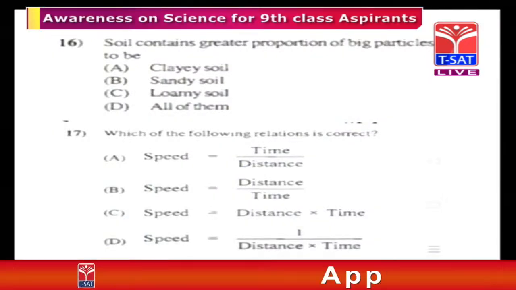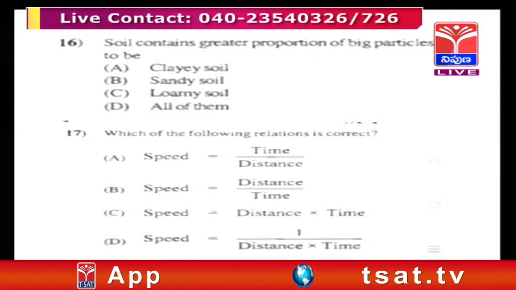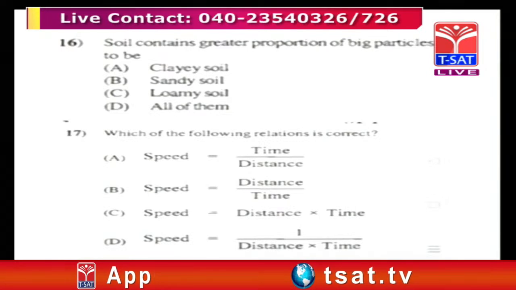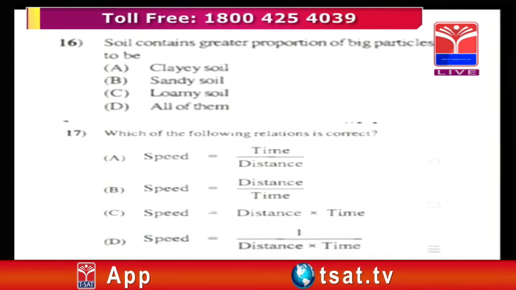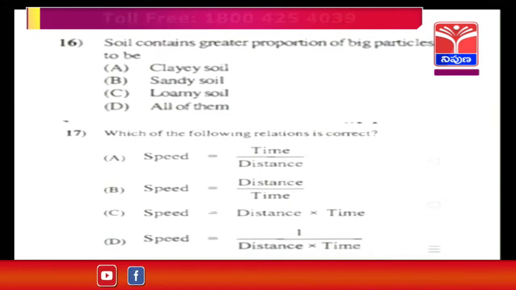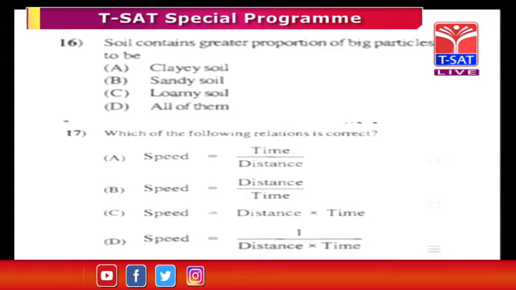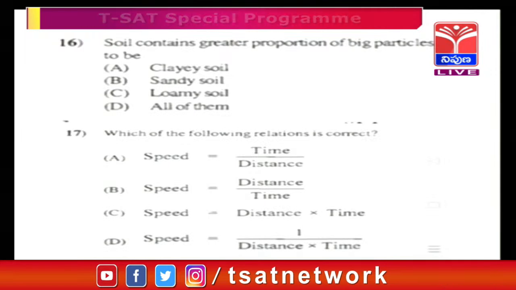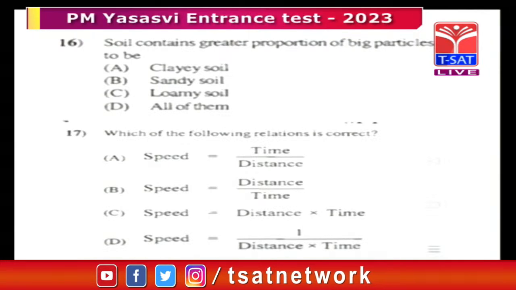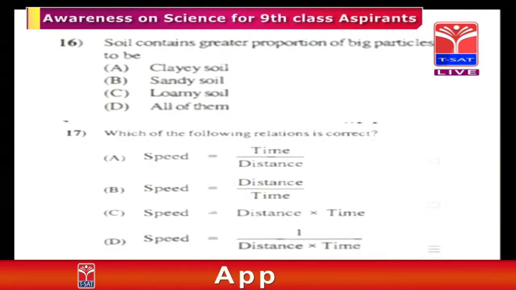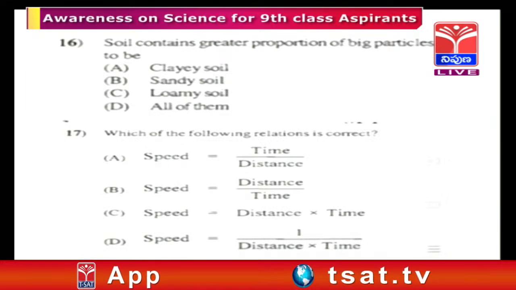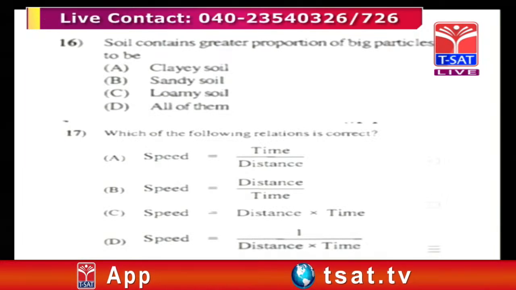You can say speed is equal to distance traveled in unit time. That is the reason speed equals simply distance by time. But here, to confuse the children, the question options are given as speed equal to time by distance, distance by time, distance into time, and 1 by distance into time.